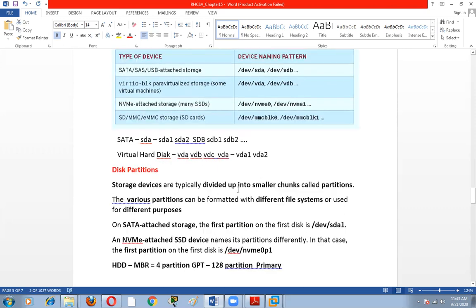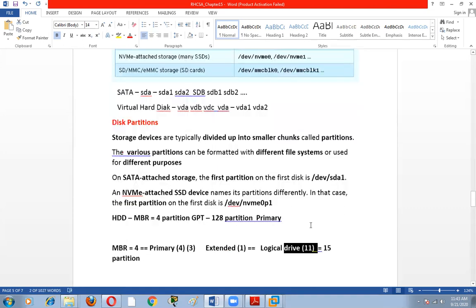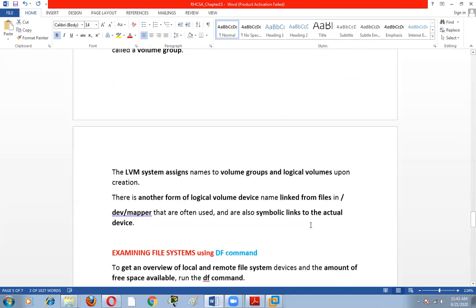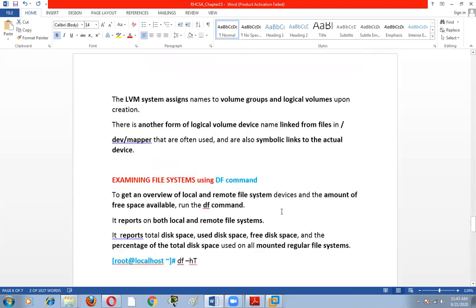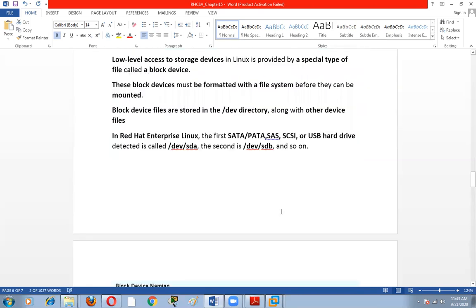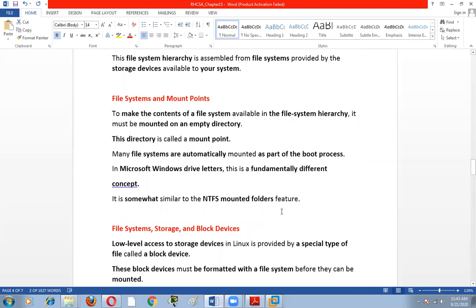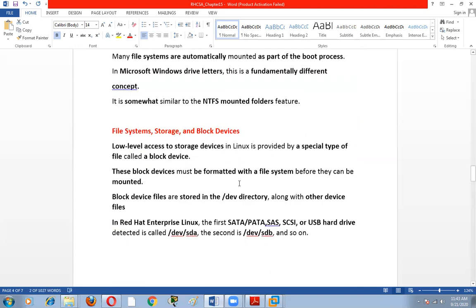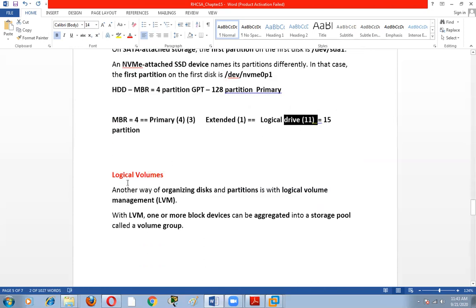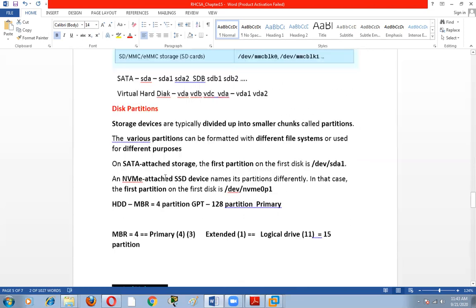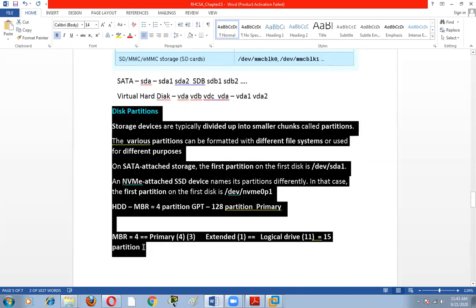So in this, we can check. No, it is not so. I will show you this in the other particular book, not in this book. It has the knowledge about these. Okay. Next, I will discuss the logical. So this is the information about the partition.